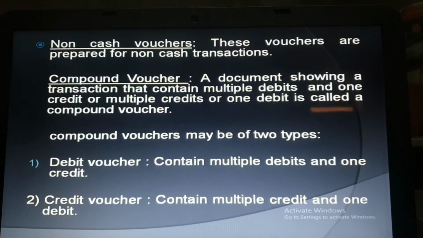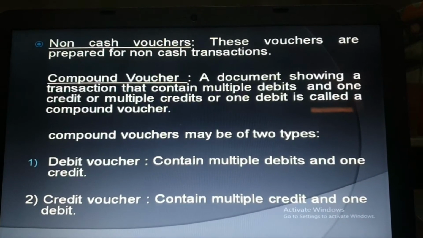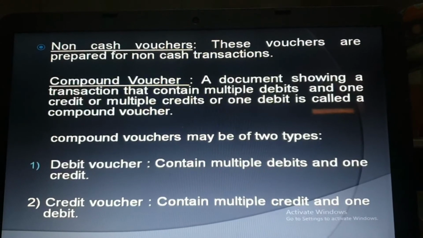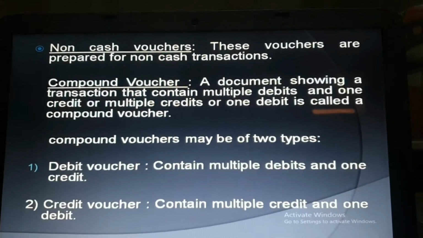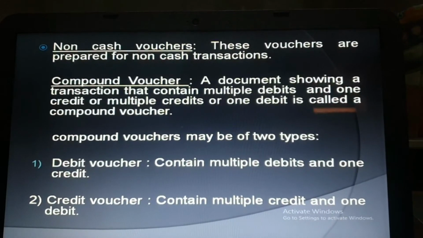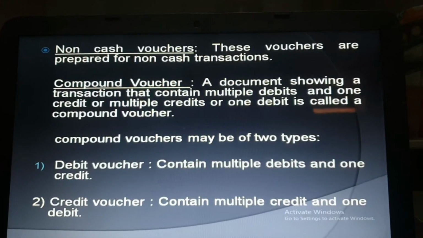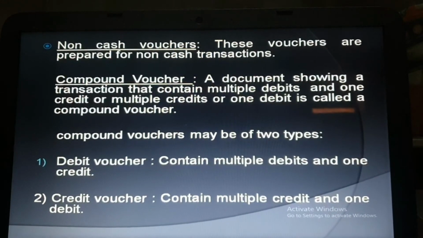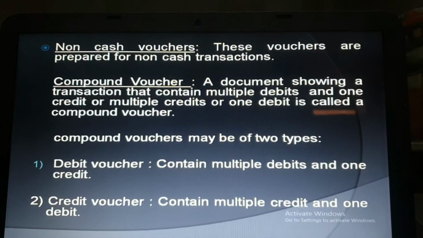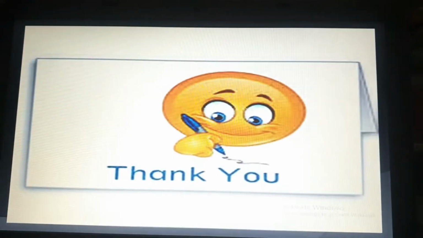After that, there is the compound voucher which contains multiple debits or credits, in which there are two types, that is called debit voucher and credit voucher. So this is the end of this chapter, source documents of accountancy, in which we discussed the source documents, and the second topic, the vouchers and the types of vouchers. Thank you so much.